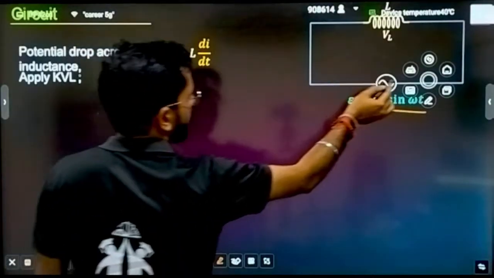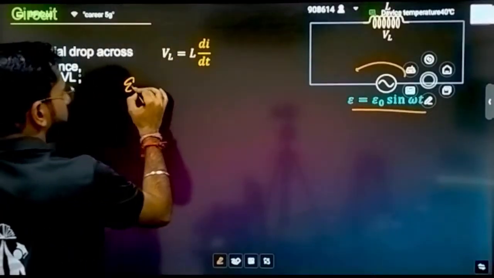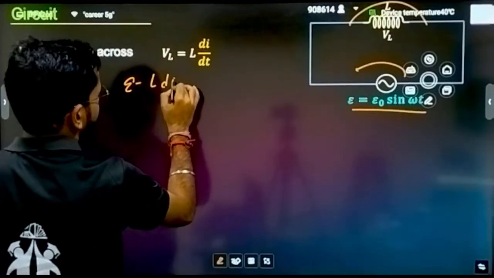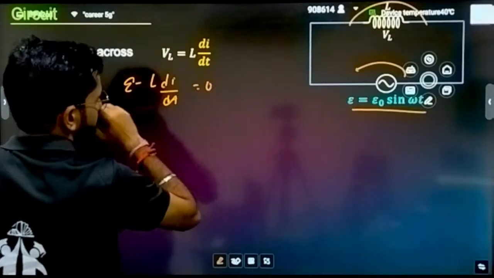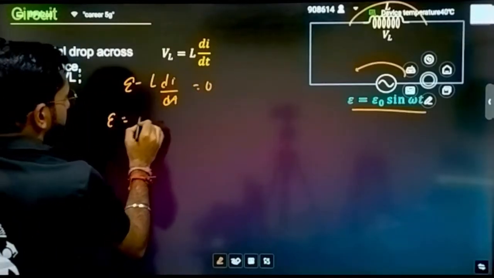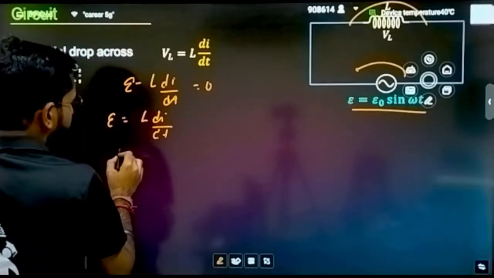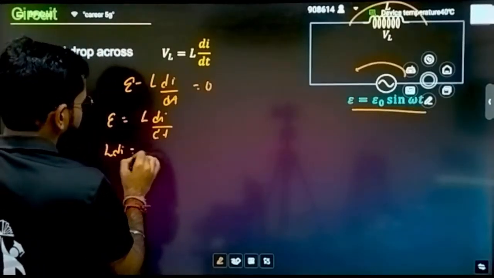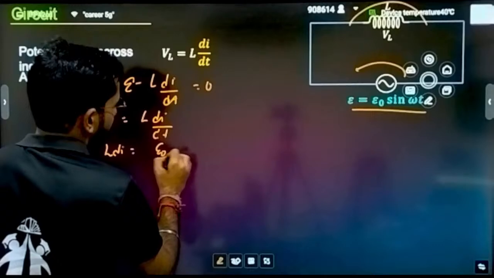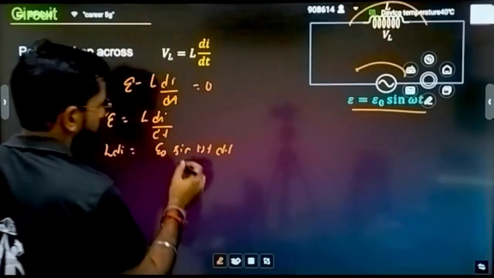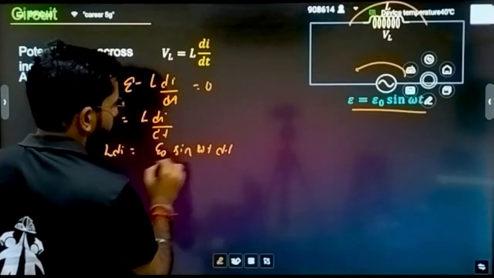Let's suppose I am crossing this, I will write E, and across this one I write minus L di by dt is equal to 0. Then I can write E is equal to L di by dt. I can say L di is equal to E dt. E is equal to what? E naught sine of omega t into dt.